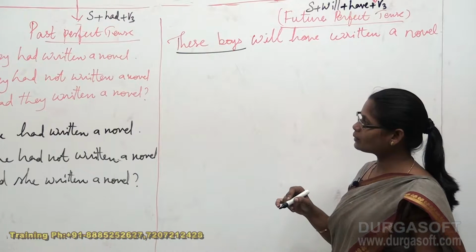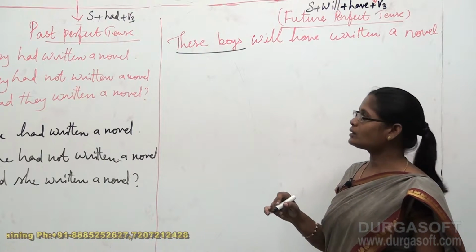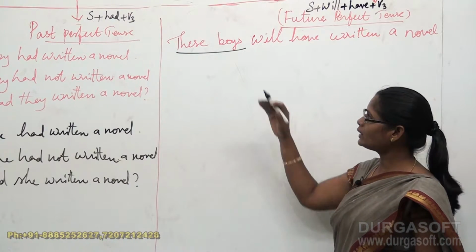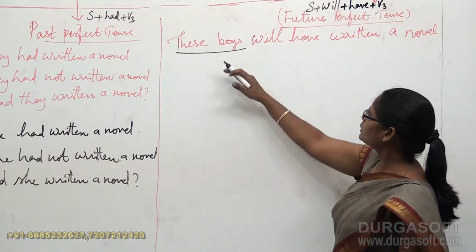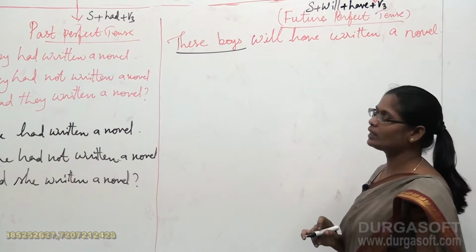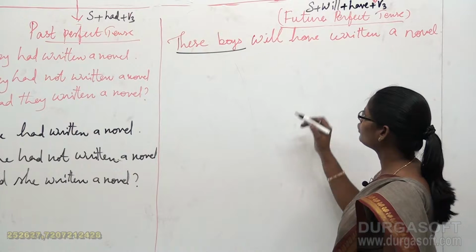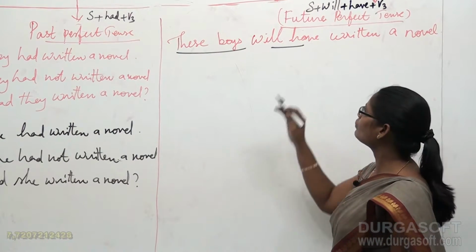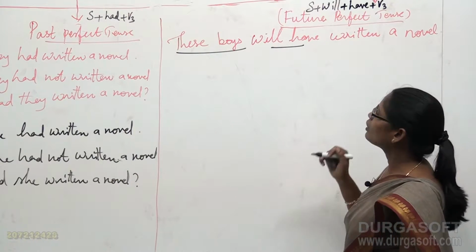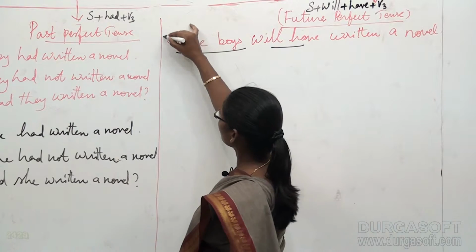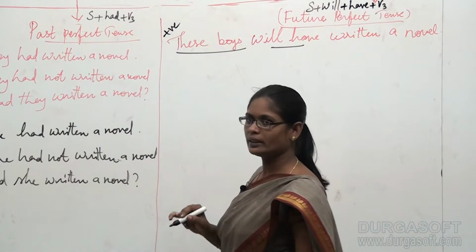Why is it a plural subject? Because more than one person is mentioned in my subject. So I state this is a plural subject. So these boys will have written a novel. This is in the future perfect tense. What indicates a future perfect tense? It is will have. The combination of will have plus V3 forms the future perfect tense. And obviously I state that this is my positive sentence.